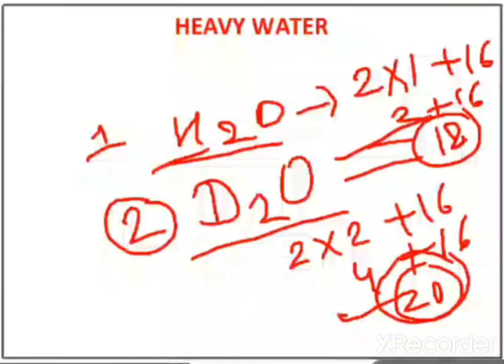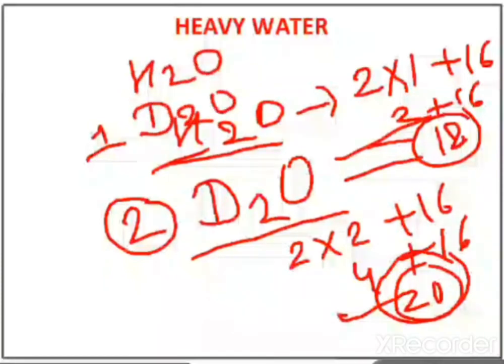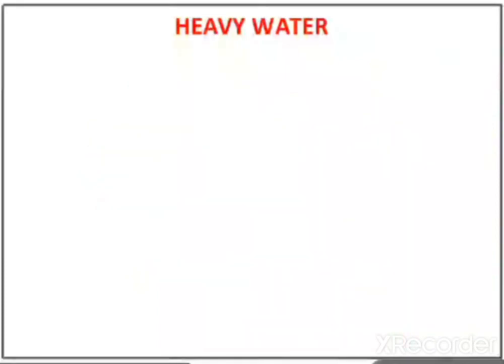Heavy water means protium is replaced by deuterium in the formula of water. So simple: if you write H2O, this one is normal water. If you write D2O, this is heavy water. So in heavy water, deuterium is used.